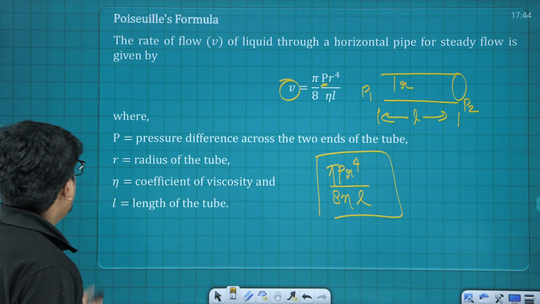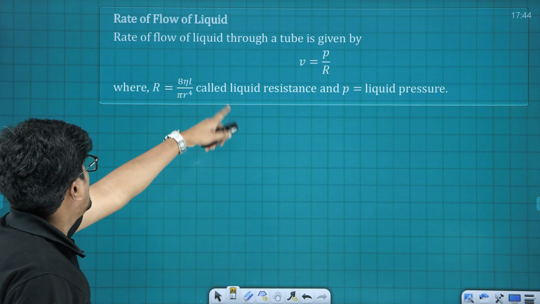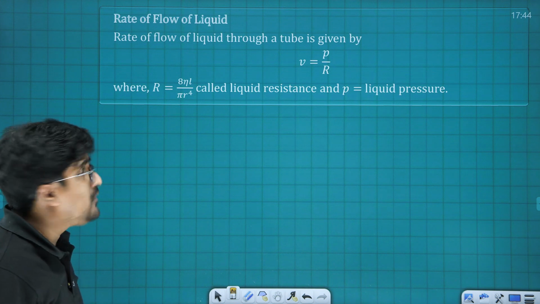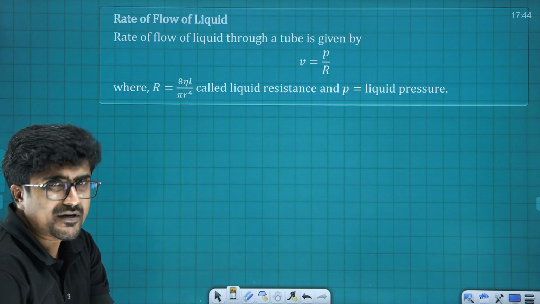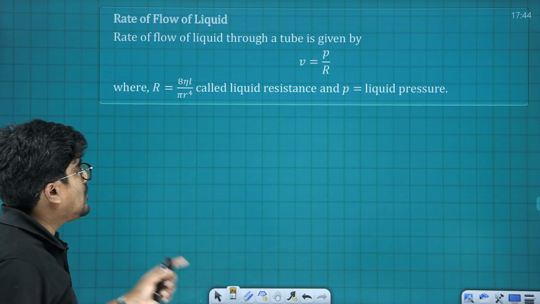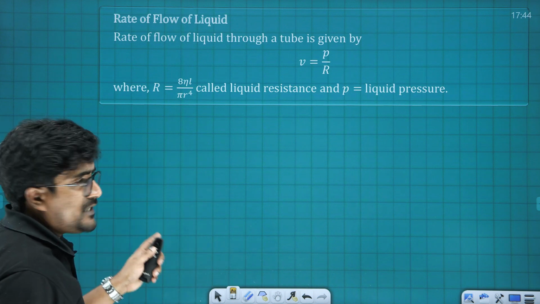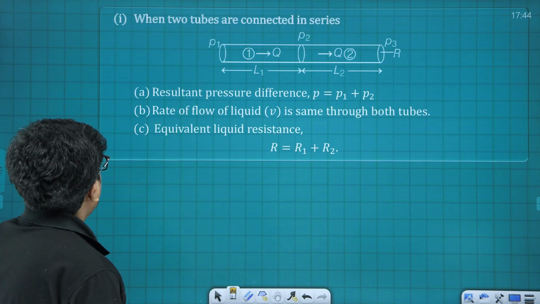Alright, fine. And the next one is the rate of flow of liquid, again the same thing, P by R, where capital R is the Reynolds number. Reynolds number is not in the syllabus as of now. I just wanted to explain what that particular relation can be. So, just for information I am telling, this is not in the syllabus.